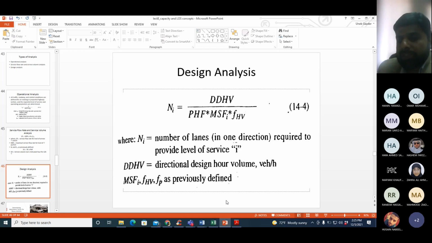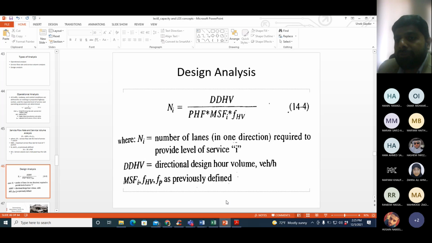So you can see the equation here for number of lanes, capital N. And I again refers to the level of service which you are targeting in the future peak hour. But there are many other things which affect level of service, or level of service can affect them.